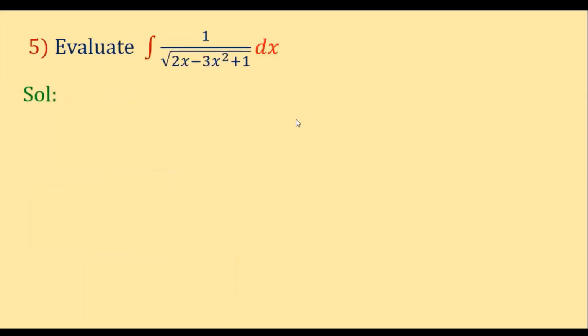Now the next one is: evaluate the integral of 1 by under root of 2x minus 3x square plus 1 into dx. Now here if you observe the term, what is our quadratic term?